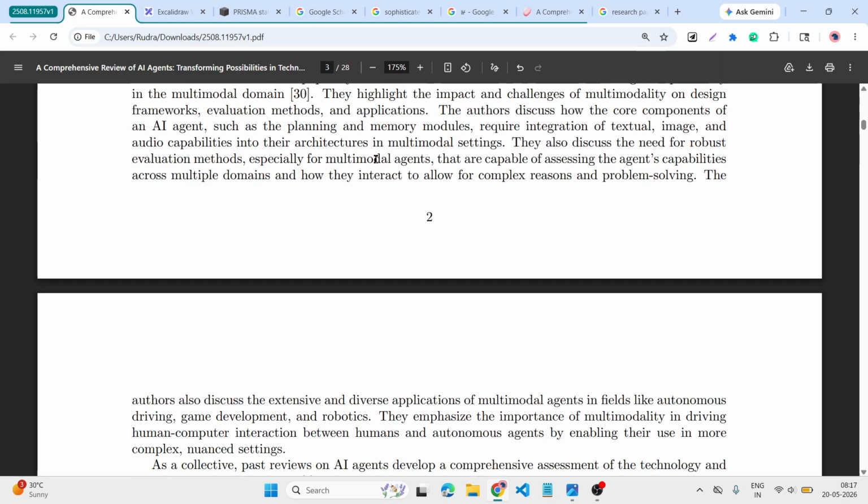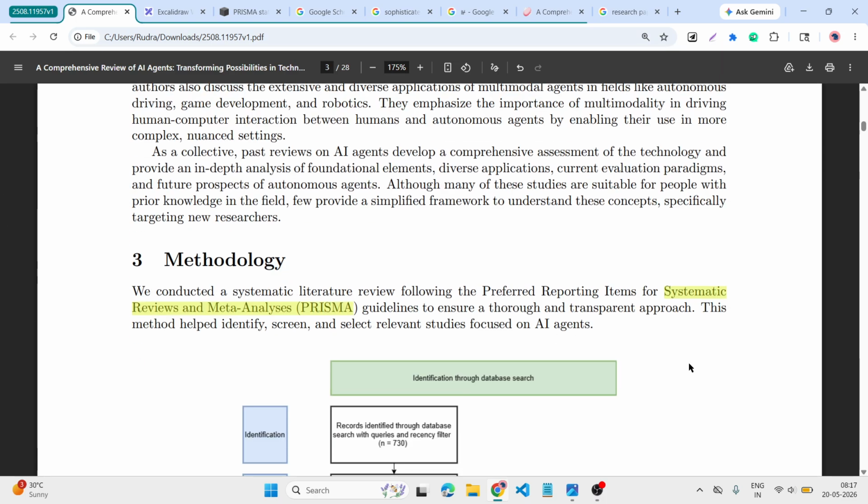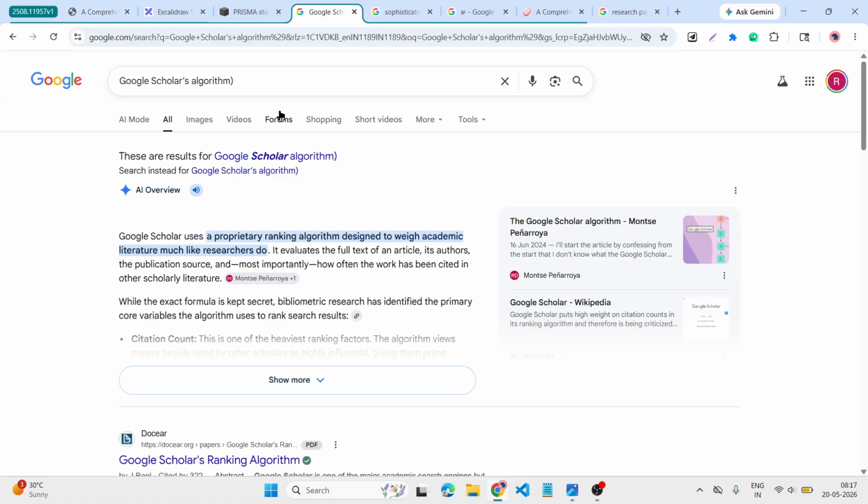After that we understand the systematic review and meta-analysis, PRISMA. What is that?